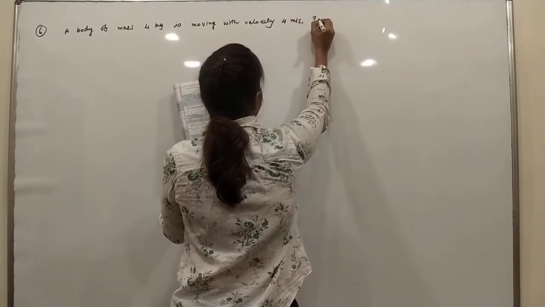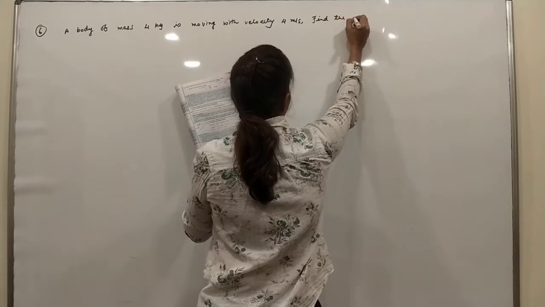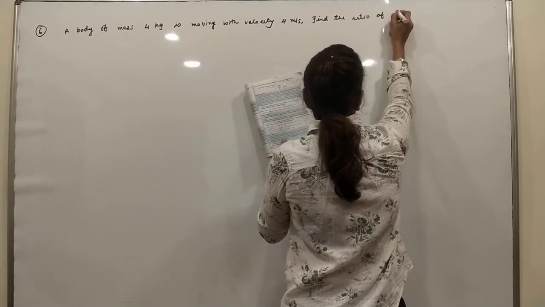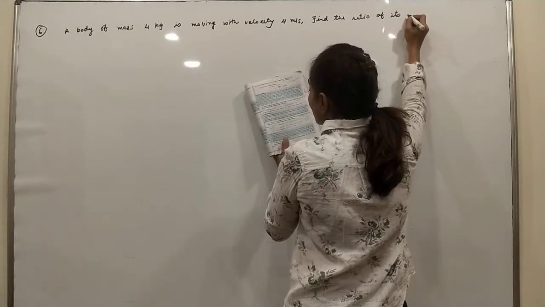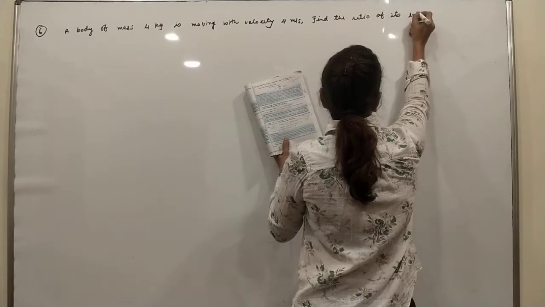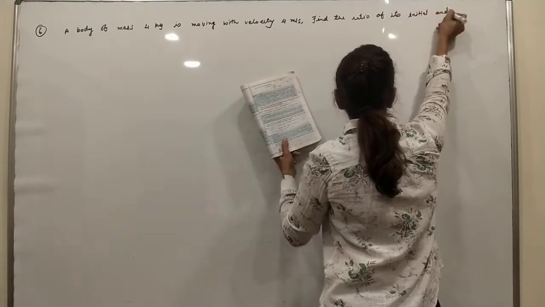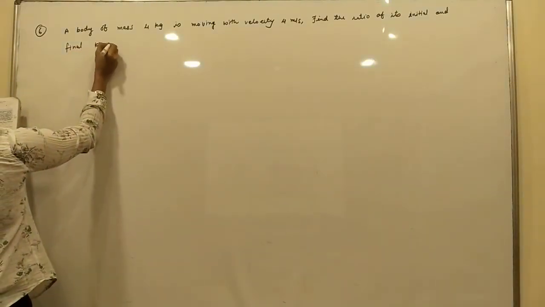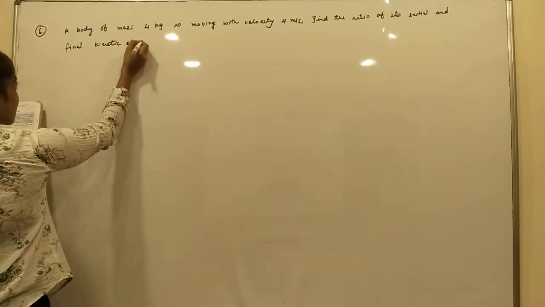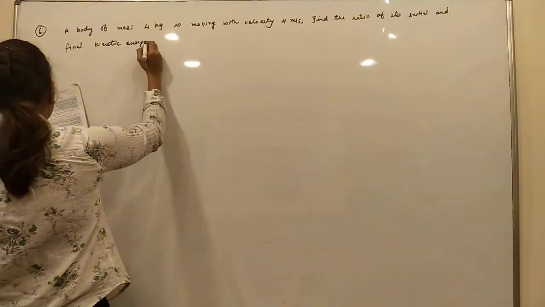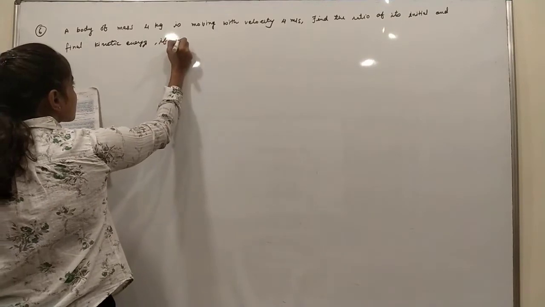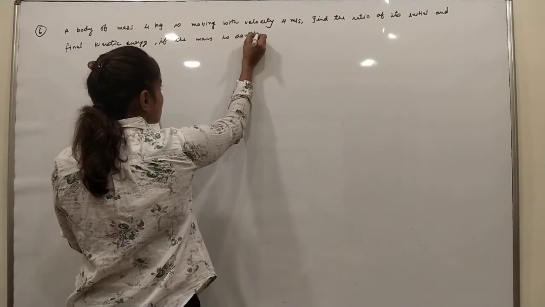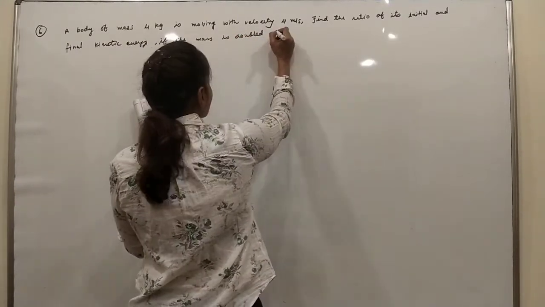Find the ratio of its initial and final kinetic energy if the mass is doubled and velocity is tripled.